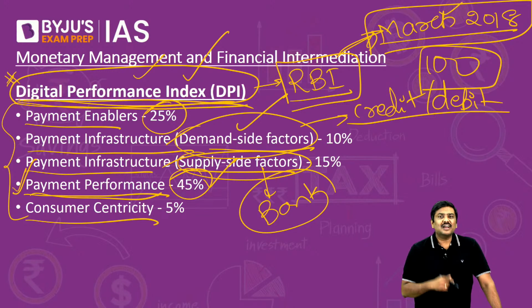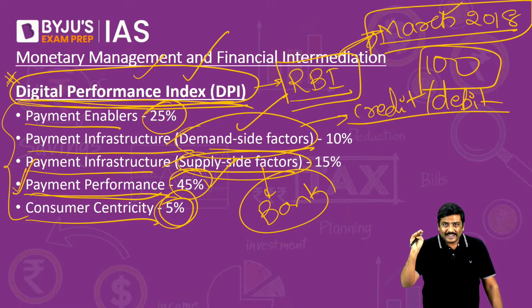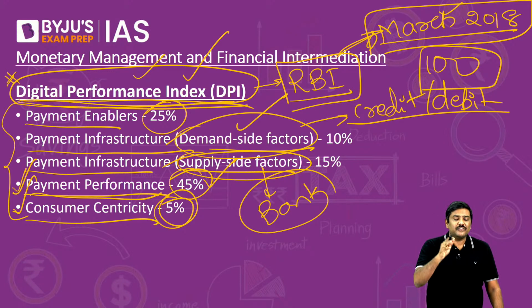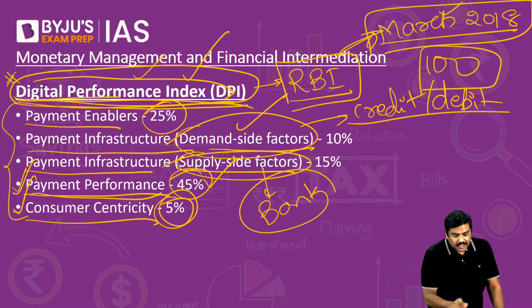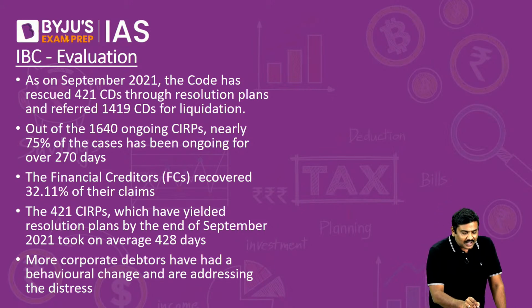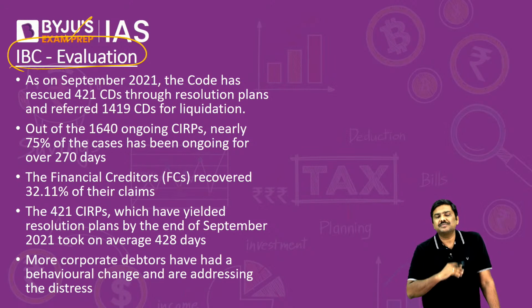And finally, consumer centricity, which has been given the weightage of 5%, the lowest weightage by far. Essentially, it measures how frauds are being taken care of. How are we providing information? How are we educating customers about digital transactions, etc. So all of these are very important points related to the digital performance index. Done? Please be very careful with respect to this also. Next, certain important points have been given with respect to the performance of the Insolvency and Bankruptcy Code.